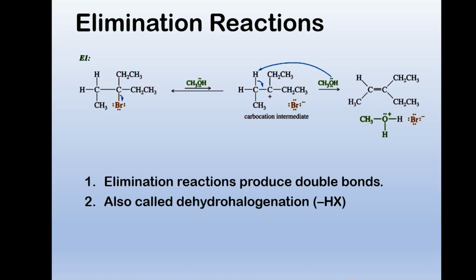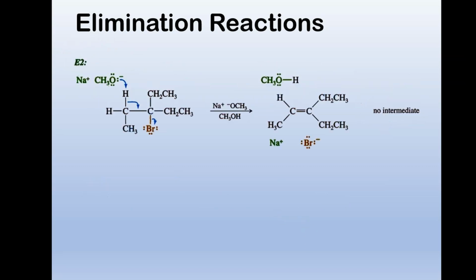This is an E1 reaction. We know it's E1 because we have a weak nucleophile, and with weak nucleophiles, we have unimolecular stuff. So you want to memorize your weak and strong nucleophiles so you can get the unimolecular and the bimolecular predictions of what type of reaction.